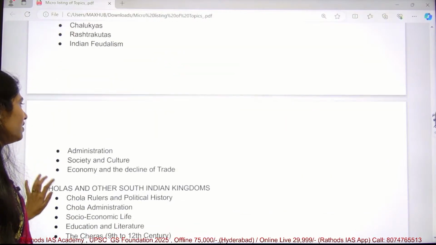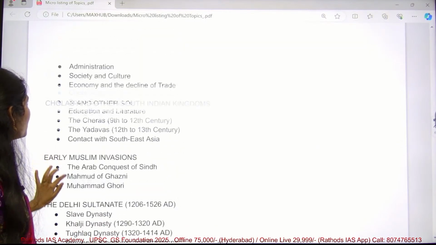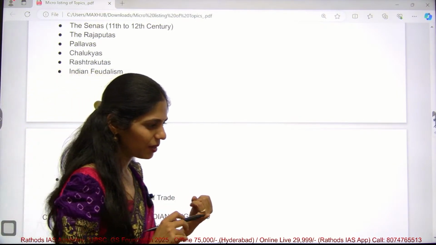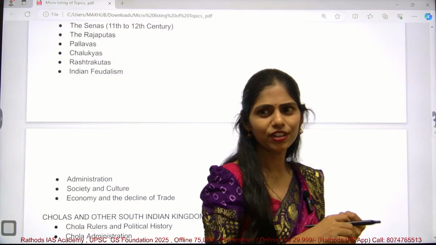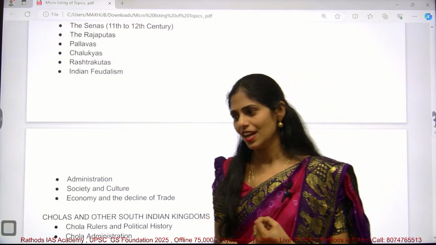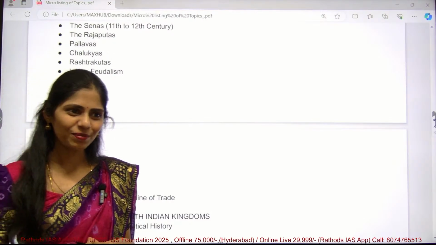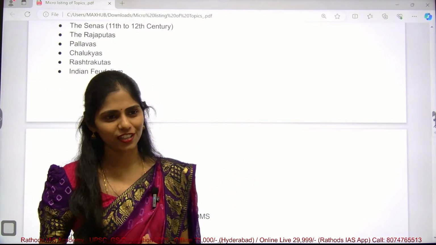And next one is medieval history. In this medieval history, it is very lengthy first of all, and you will be coming across a large number of rulers' names, and you can get lots of facts here. But actually from medieval history we will be getting a very small number of questions.